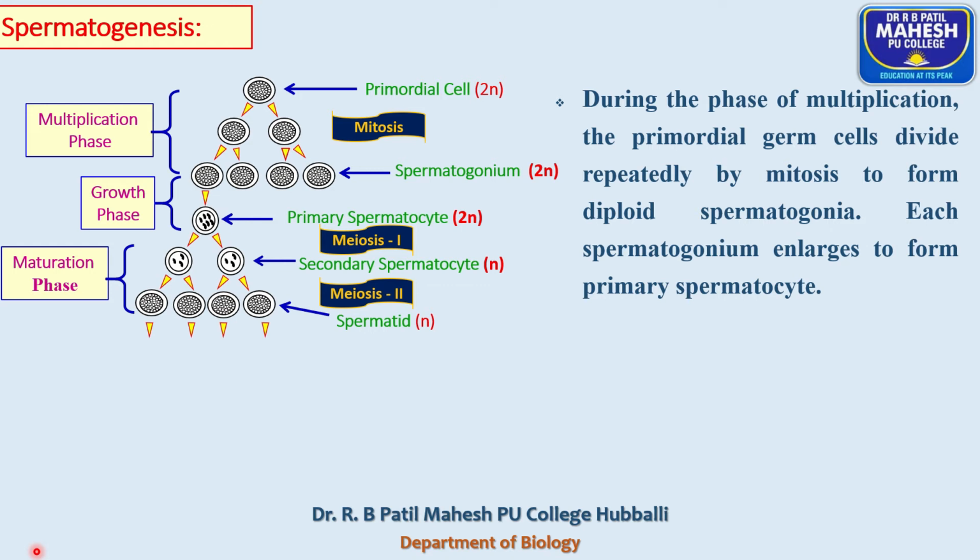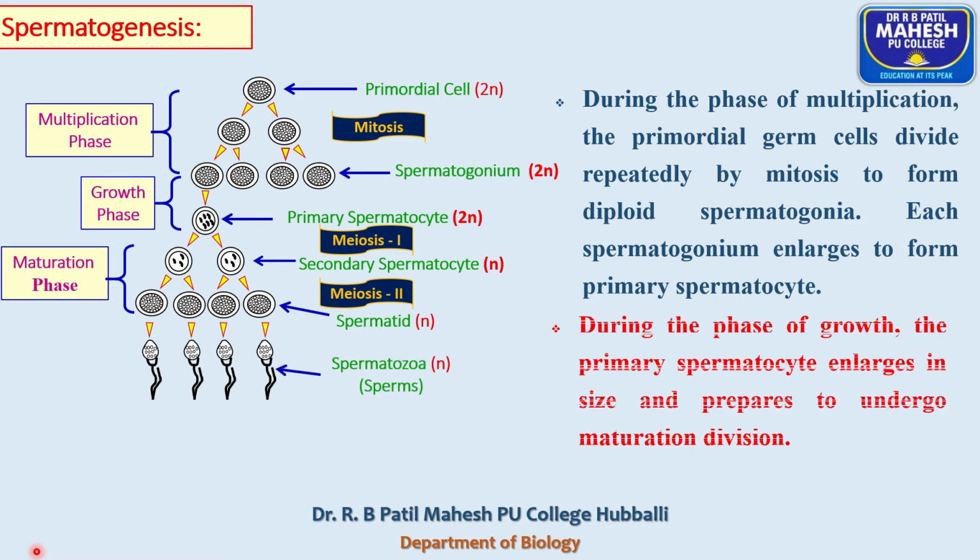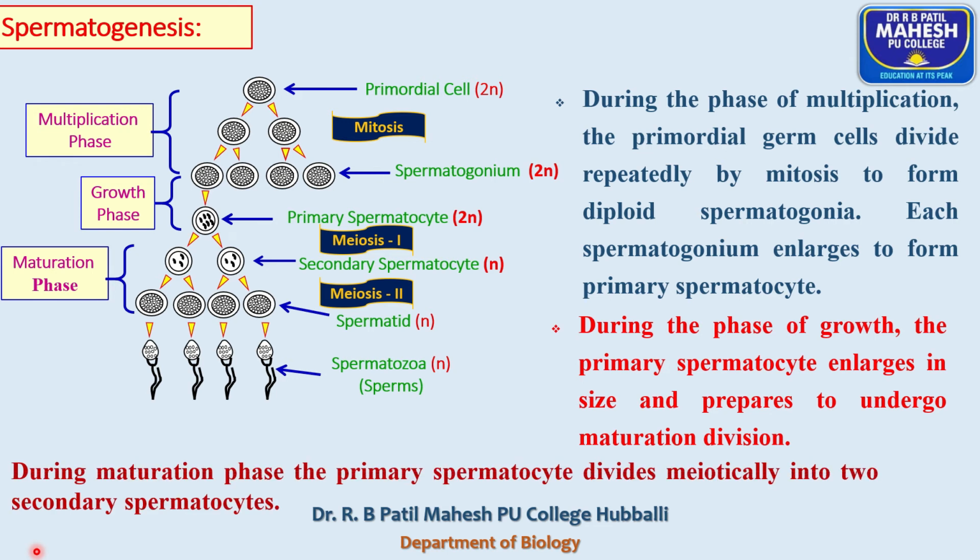As a result, from a single primordial germ cell, four haploid non-motile, non-functional spermatids are produced, and these are transformed into motile and functional sperms by the process called spermiogenesis.